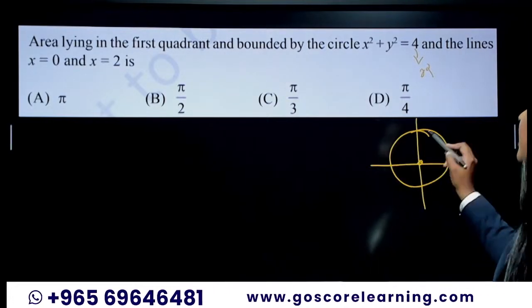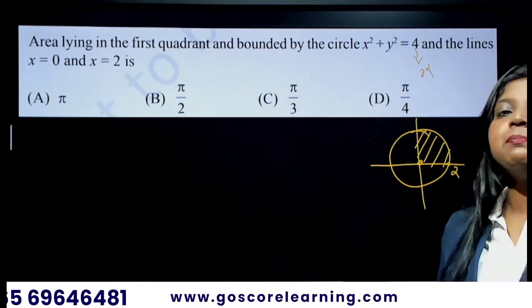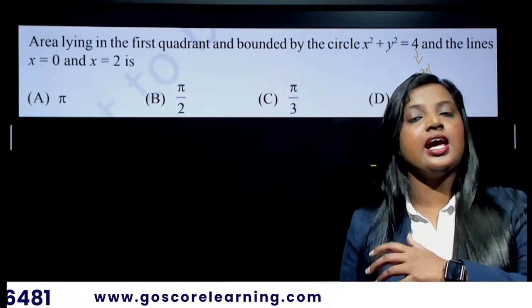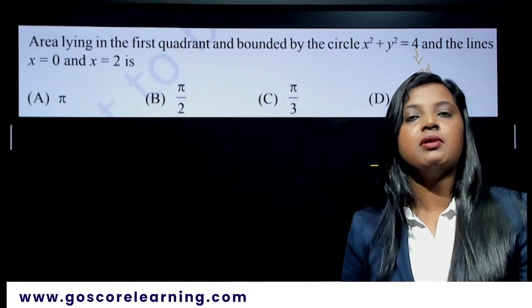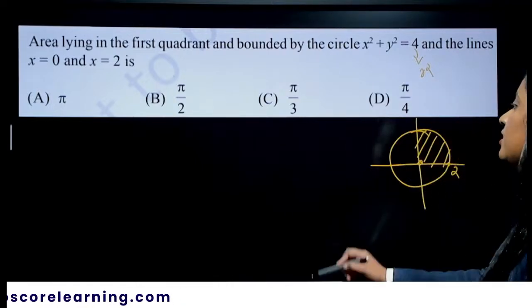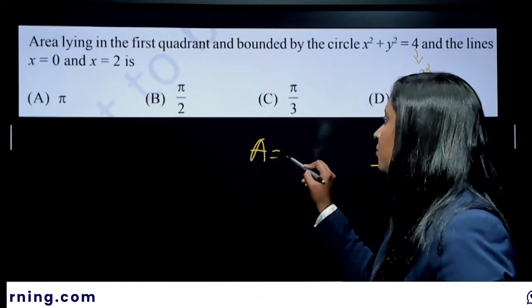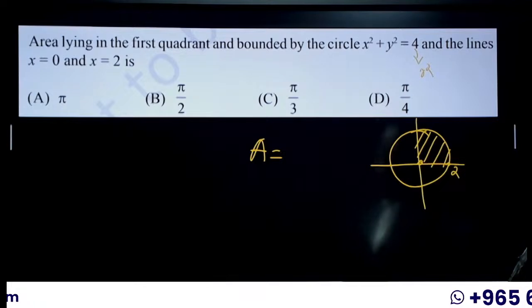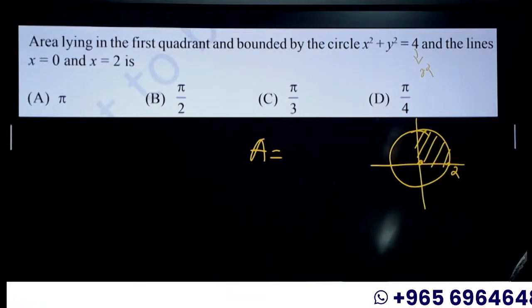So the area lying in the first quadrant. You are not going to multiply that by 4. You are simply finding the area in the first quadrant. So what is your area? Area is equal to. Now what is given? Between the lines x is equal to 0 and x is equal to 2.